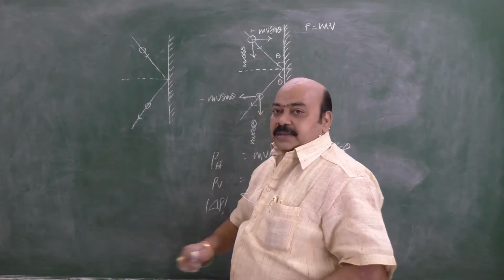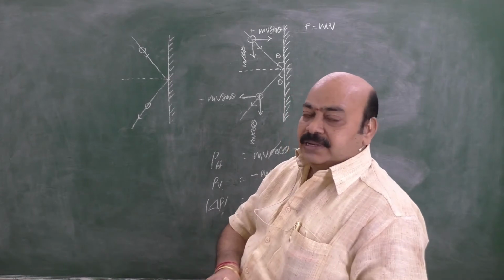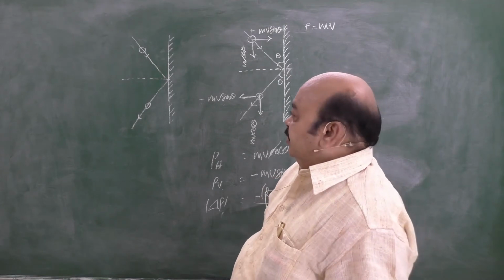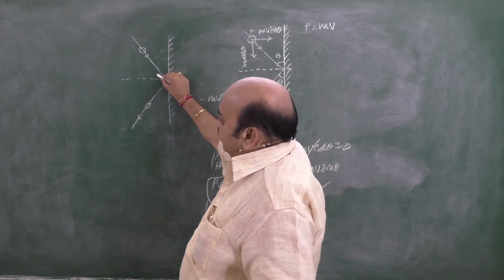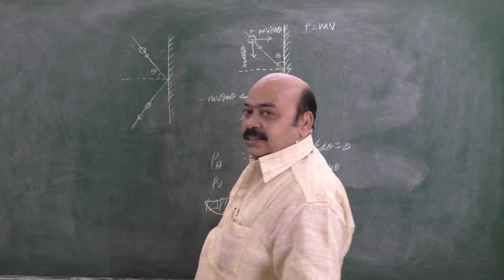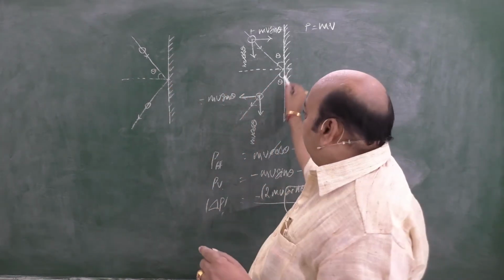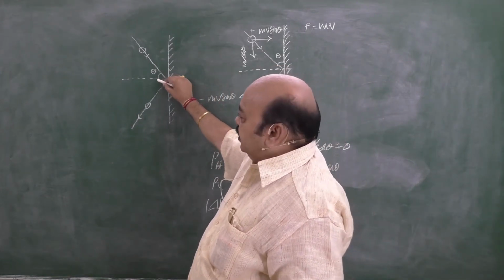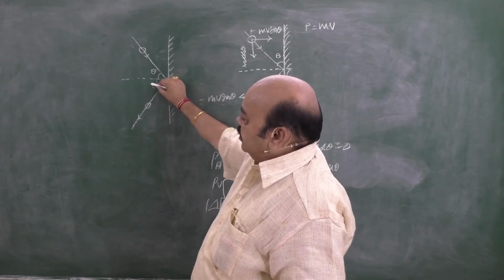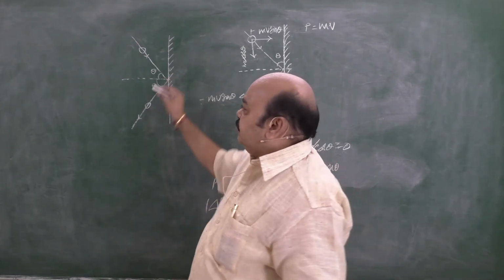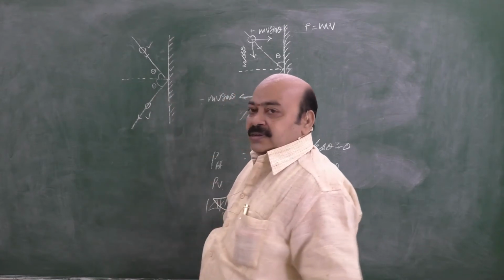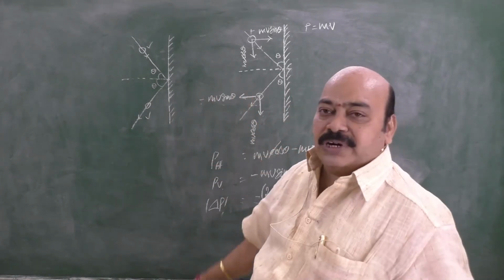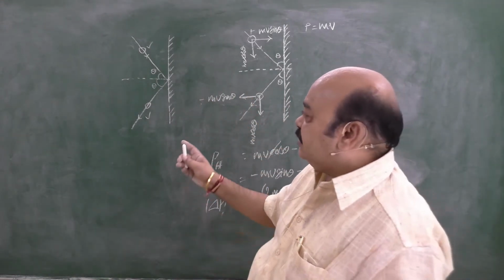In competitive examinations, NEET and JEE Mains as well as Advanced, one should be cautious about every sentence in the problem. If the ball is making an angle theta with the normal, in the previous case it was with the wall, this one means with the wall, with the normal means this one. Again the same, it rebounds making the same angle with the normal on the other side, continuing with the velocity v and v. In this case, what is the change in momentum? I think there is no need of drawing the components separately once again. You can understand what the difference is.